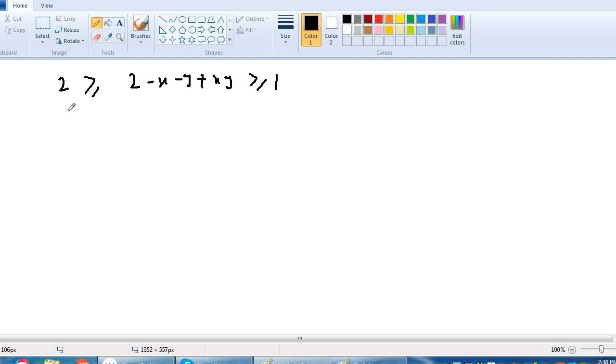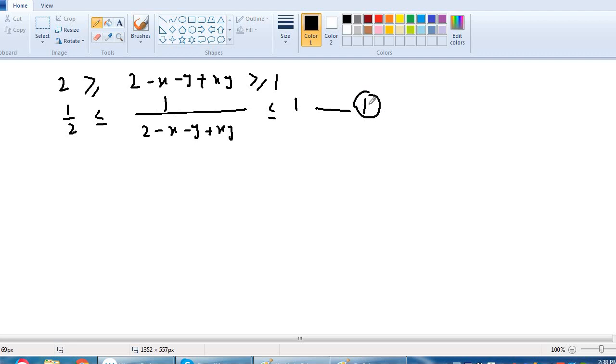If we take the reciprocal on both sides, we get 1 over 2 is less than or equal to 1 over 2 minus x minus y plus xy, and it is less than or equal to 1. This is equation number 3, because 1 and 2 are already used. Here we see that 1 over 2 is less than or equal to this, and this is less than or equal to 1.